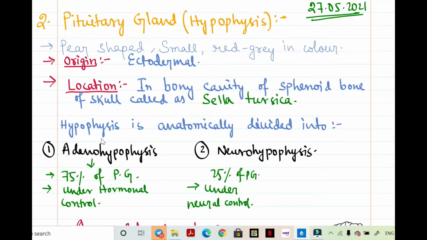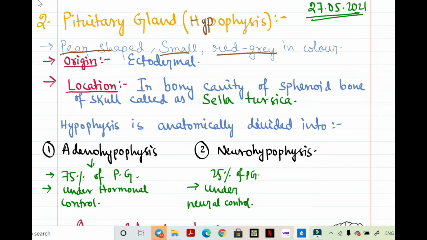Hello everyone, welcome to the second lecture of human endocrine system, and in today's lecture we will be discussing the pituitary gland. So the pituitary gland is also an important part of our human endocrine system, and it is also called as hypophysis. Hypophysis. Now it is generally pear shaped, very small and reddish gray in color.